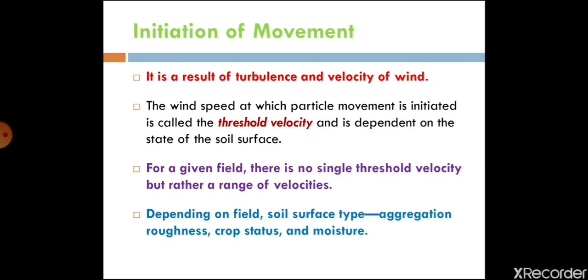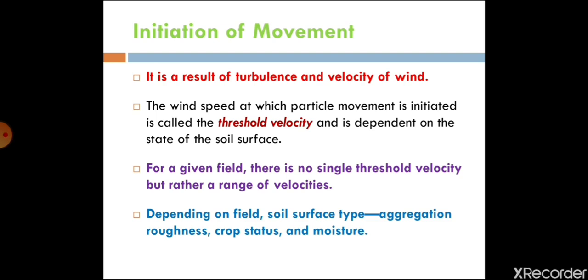So a complete field may be affected by wind erosion due to variable velocity. So there is a range of threshold velocities for a particular field.